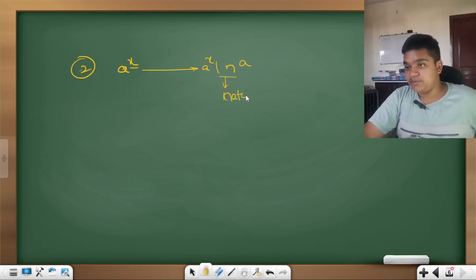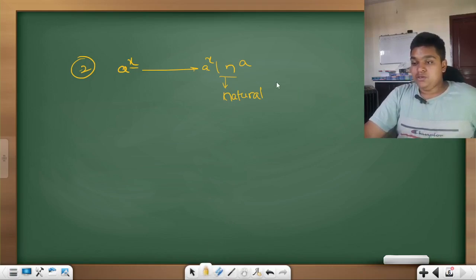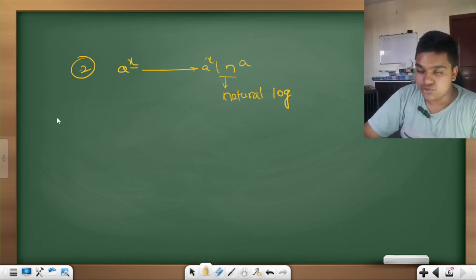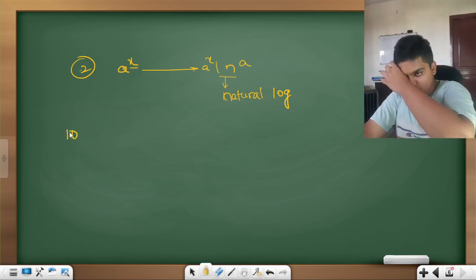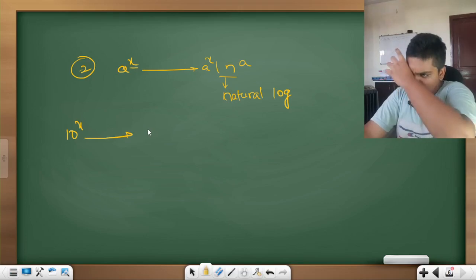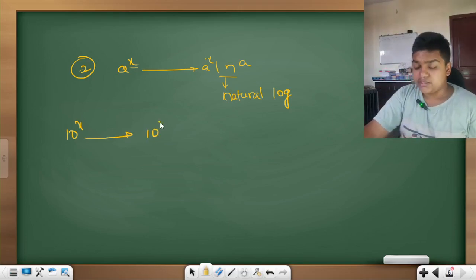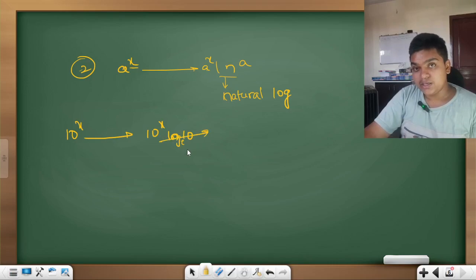I'll be talking about logarithms in a separate video. I'm giving you examples parallelly. If it is 10 to the power x, then its derivative would be 10 to the power x ln 10, which can also be written as log of 10 to the base e.